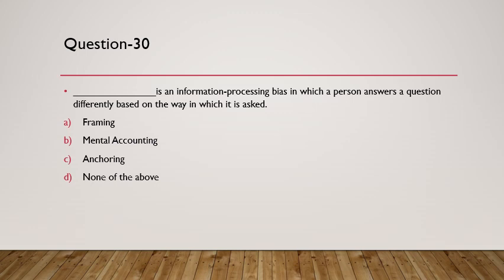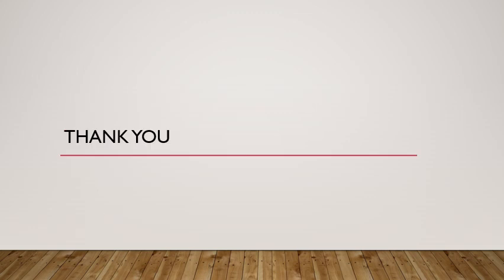And finally, the last question, it is an information processing bias in which a person answers question differently based on the way it is asked. So if I change the framing of the question, it will give me a separate answer. That's why the answer is A. I'm sure these 30 questions made sense for you.